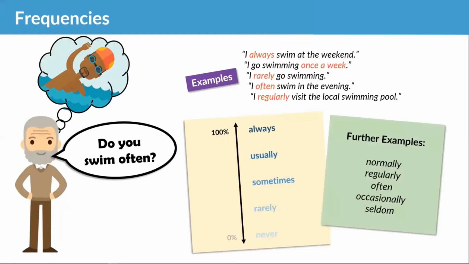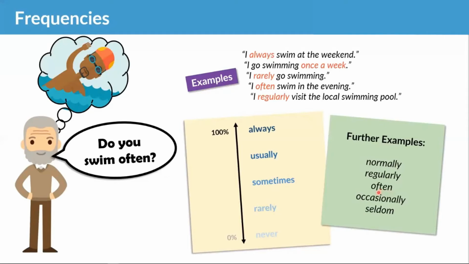So we have normally, which is the same as usually. We have regularly, which is also the same as usually. We have often, and I can see people asking about the pronunciation of this. Some people pronounce the T and some people do not. Some people say often and some people say often.